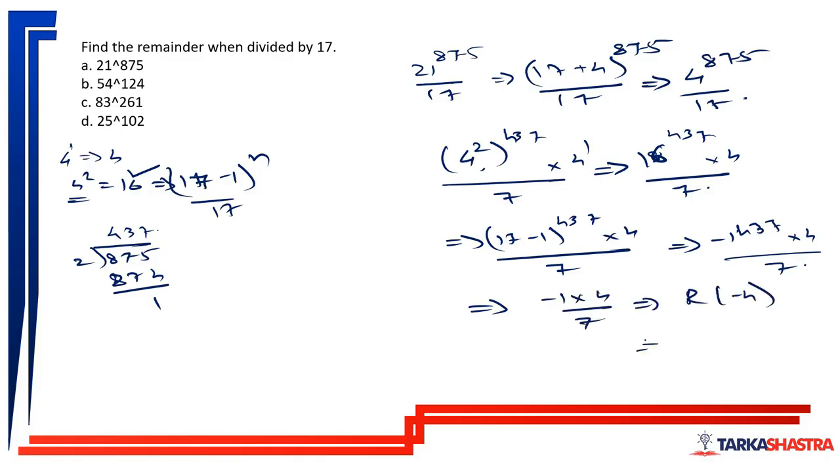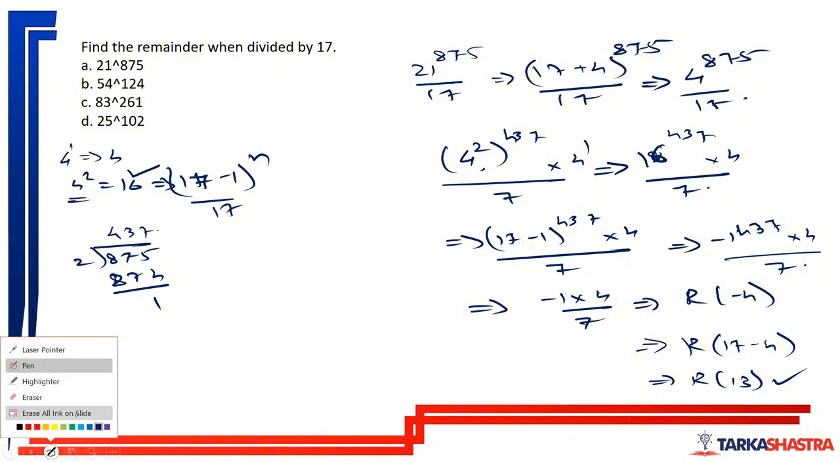But negative remainder is not possible, so remainder will be 17 minus 4. That is the remainder is 13. Remainder is 13. Okay.